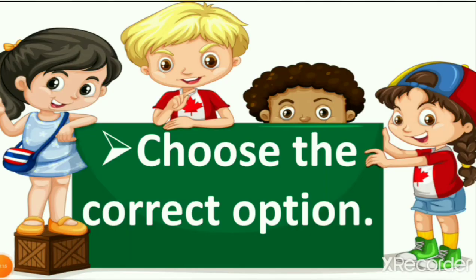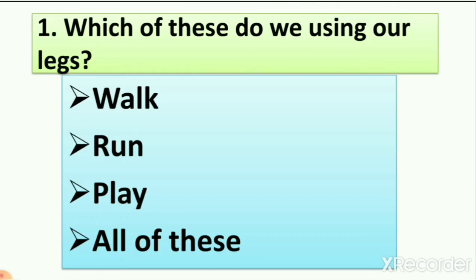Our next question is choose the correct option. So we have 4 options and we have to write one correct option from this. So let's see. Number 1. Which of these do we do using our legs? So when we learn about legs, we learn that our legs help us to walk, run, play, and many other things like cycling, swimming, driving vehicles, right?